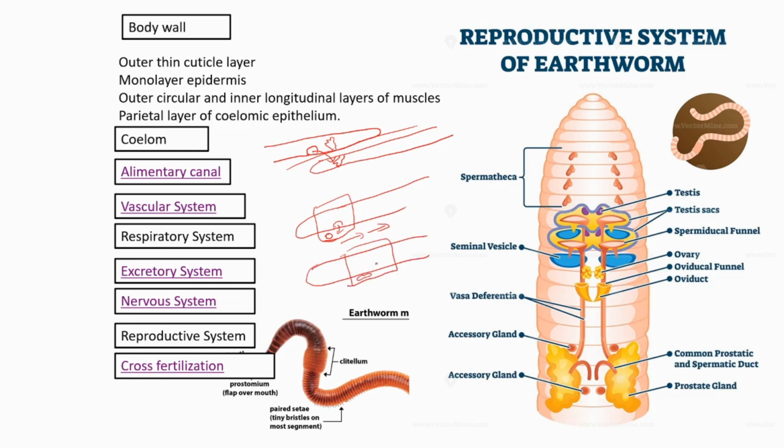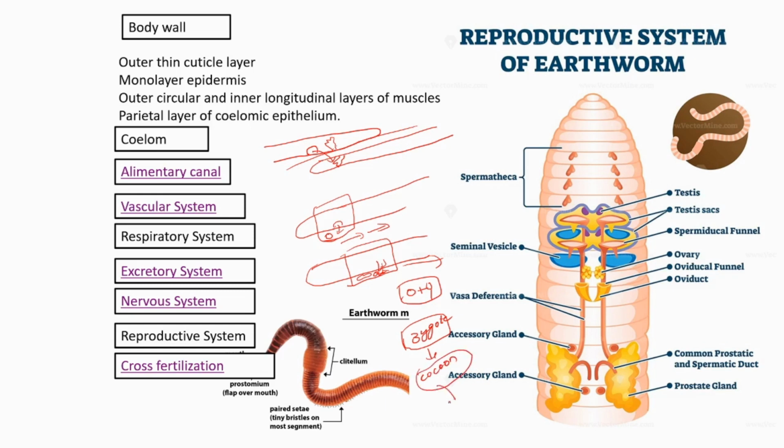As it reaches the spermathecal opening, what is released from the spermatheca? The sperm. Then sperm also enters this clitellum. Then this clitellum is removed from the body of the earthworm. It is free, and inside the clitellum, egg is there, sperm is there. They fuse to form a zygote, and it becomes a cocoon.